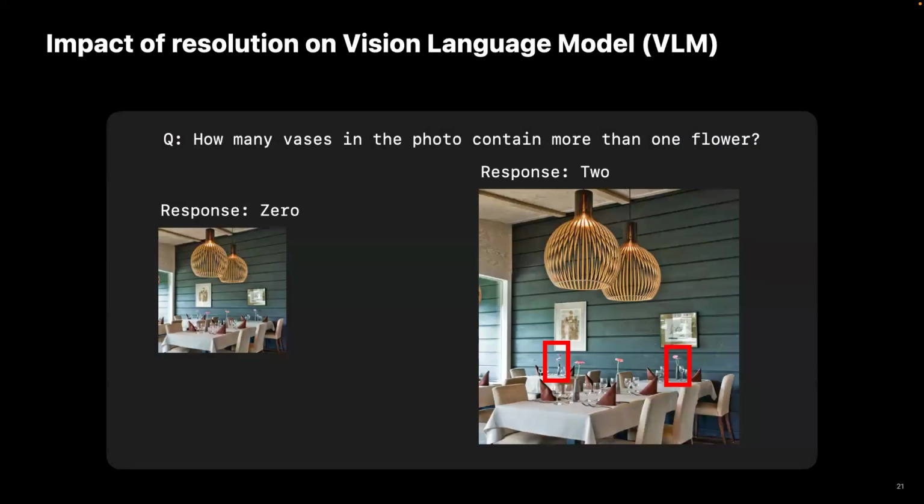Let's take a look at an example. Here we ask the model: how many vases in the photo contain more than one flower? On the left, we have a low resolution image, and when we feed this image to the model, it says 0. Whereas when we provide the high resolution image, it correctly classifies it as 2. Our observation is that image resolution is a critical determining factor, and we should be feeding the highest resolution images possible to have really good accuracy.